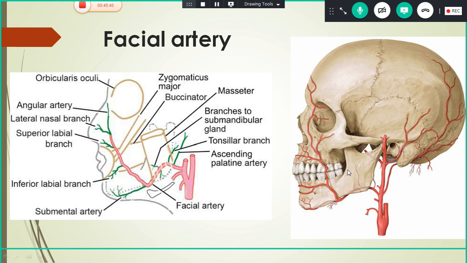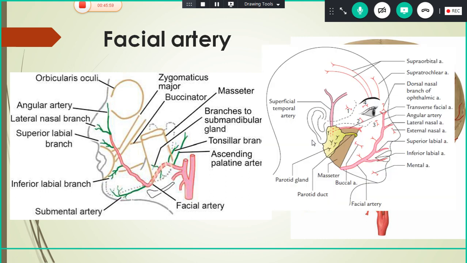Other than this, what are the branches it gives? It gives three branches in the face. One is the inferior labial artery. You can see this is the inferior labial artery. The other one is the superior labial artery. The next one will be the lateral nasal artery. You can see in the next picture. So this is inferior labial, superior labial and lateral nasal artery.